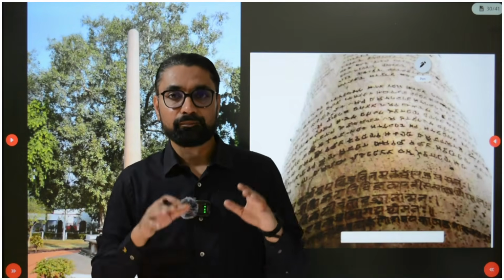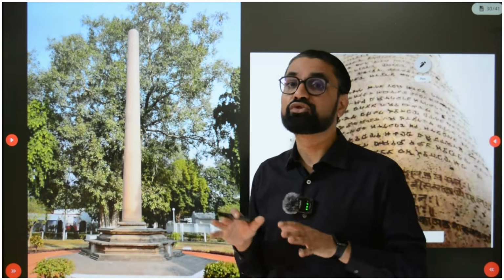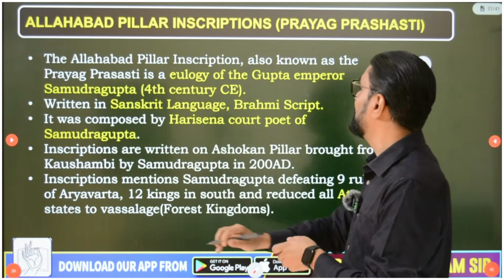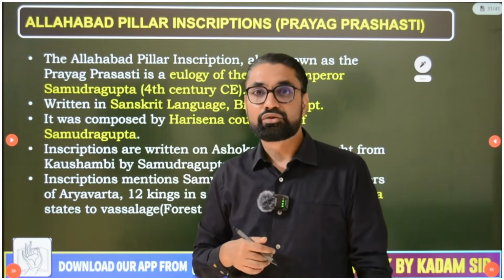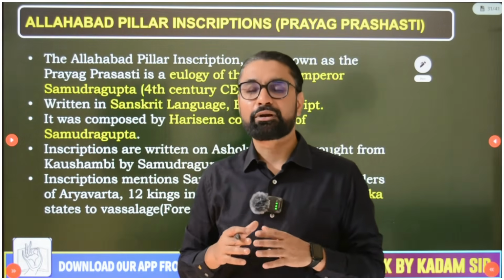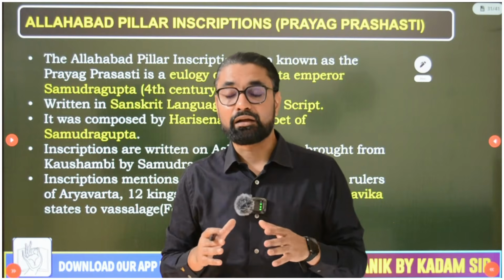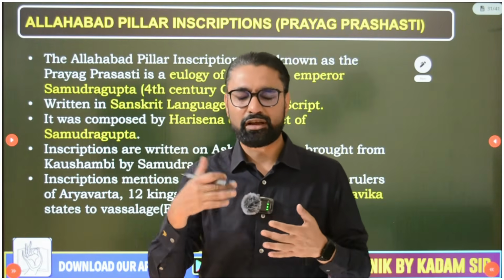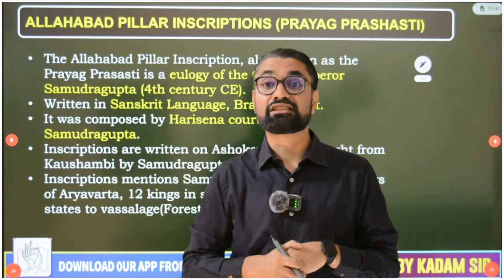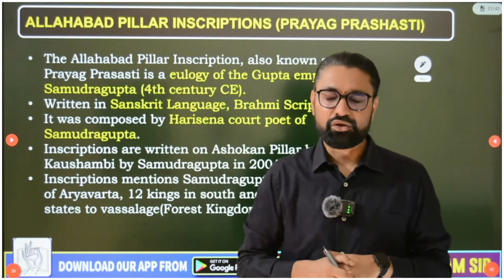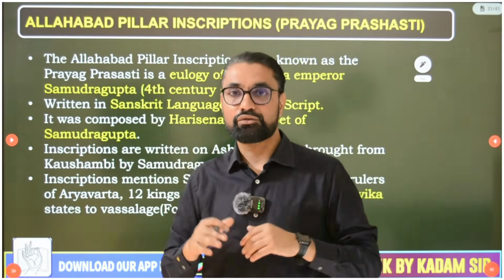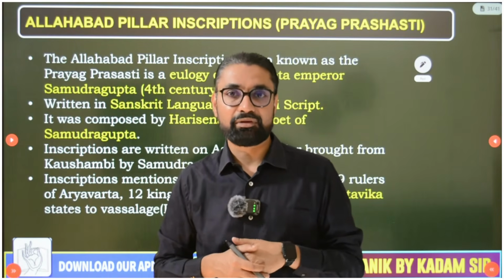Now we will be focusing in this lecture on Samudragupta's inscription on this Allahabad pillar. The Allahabad pillar inscription is also known as Prayag Prashasti. Allahabad, as you know, was originally named Prayag, and this is the Prayag Prashasti, guys. Prayag is a confluence of the Ganga, Jamuna and the mythical Saraswati river, and this Prashasti was an extremely exaggerated inscription. It talks about Samudragupta very highly. He may not have been that great a king, but it talks a lot, so it is called Prashasti. There was a lot of exaggeration.